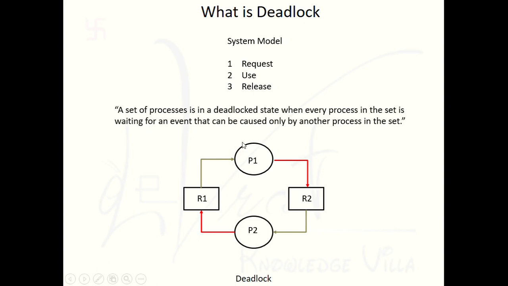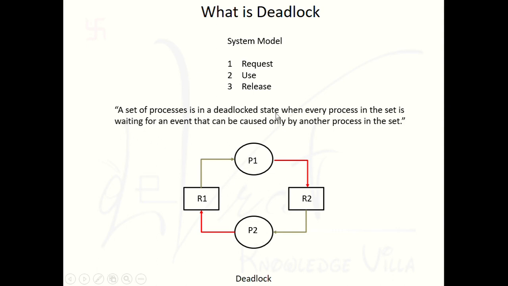We have already discussed that when a single process requires a resource and does not get it for a long amount of time, we defined that situation as starvation for the single process. But right now we are discussing a set of processes. P1 and P2 are a set of two processes. Same thing for a set of 5, 10, 15, whatever the number of processes. It means it will always be more than one process, not a single process.